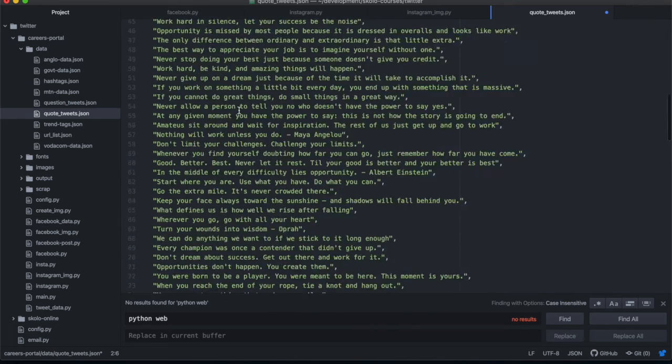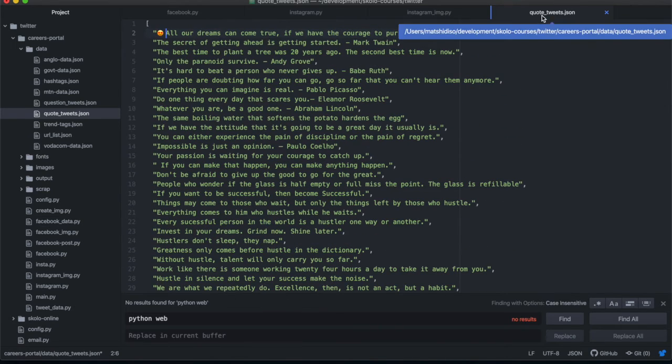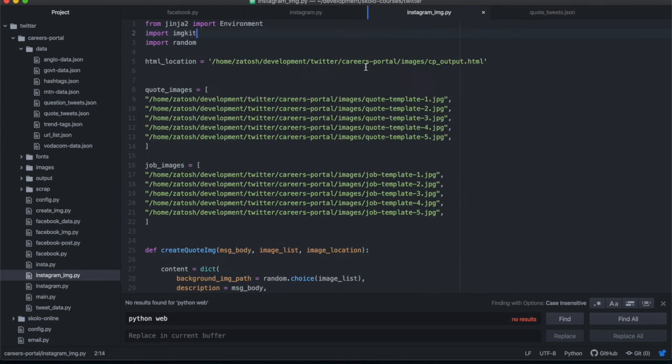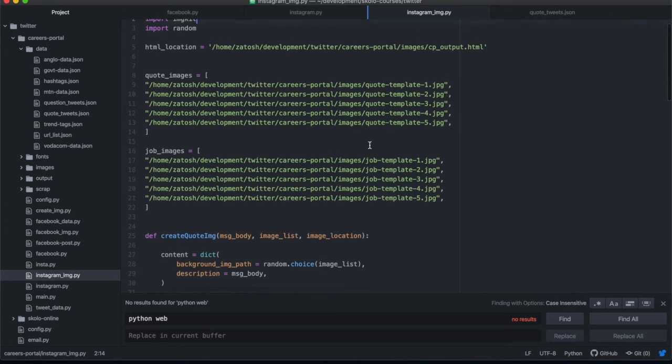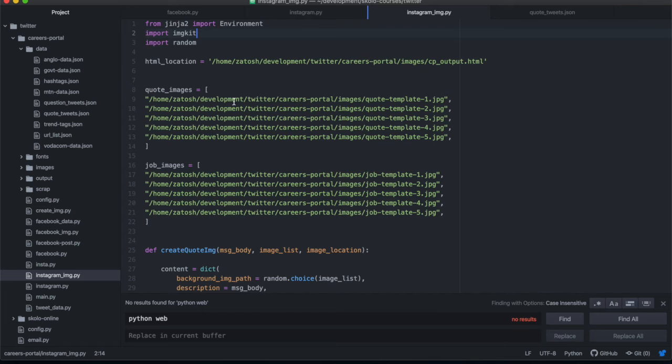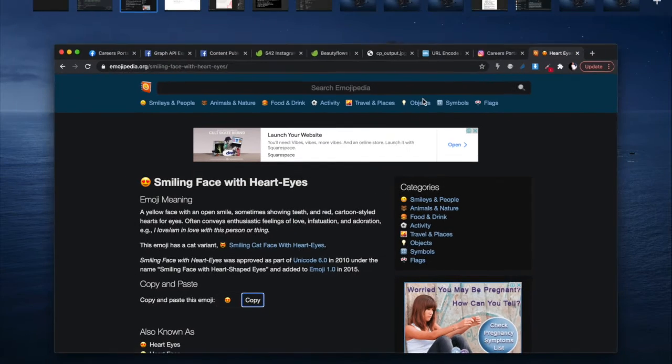So I've done all of that. This is my list. I call it code tweets.json. Then I'm going to save that. Once I've done that, I'm going to write the code for creating that image. I've got two lists, but let's just worry about one list for now. The image that I'm talking about, the code template, is this template over here.